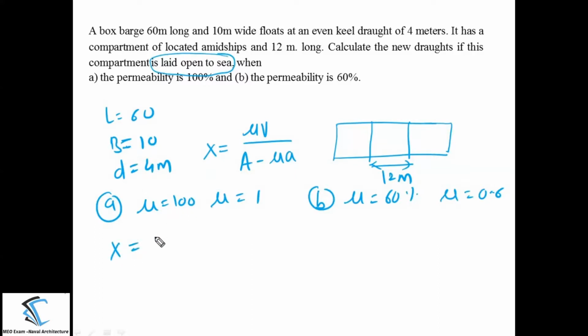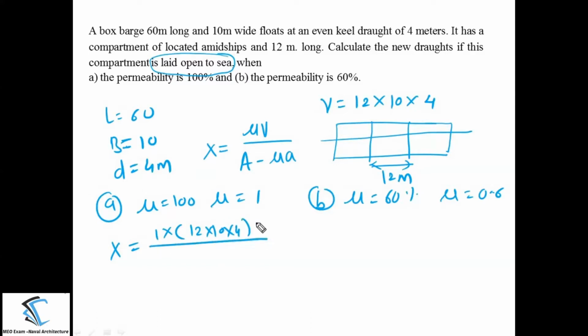x: μ is 1, and what is the lost volume here? Lost volume is equal to the length of the midship compartment, that is 12 meter, width of the ship is 10 meter, and the draft of the ship is 4 meter before the bilging. So this is the lost volume that you can substitute here, divided by the total area of the waterplane, that is A equal to 60 into 10.